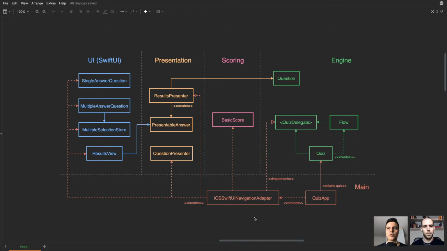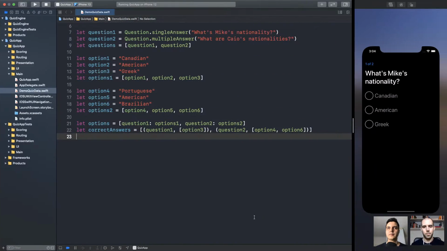Let's have a look at our code base. Here it is. So we created a pretty flexible quiz app from basic primitive data types using arrays, dictionaries, tuples, strings, and so on. For example here, the option is just a string. Each option is a string.